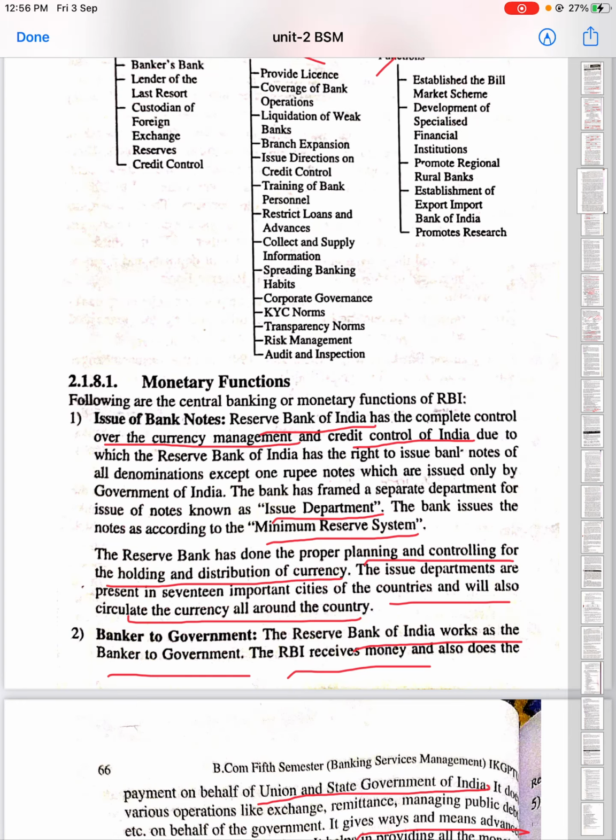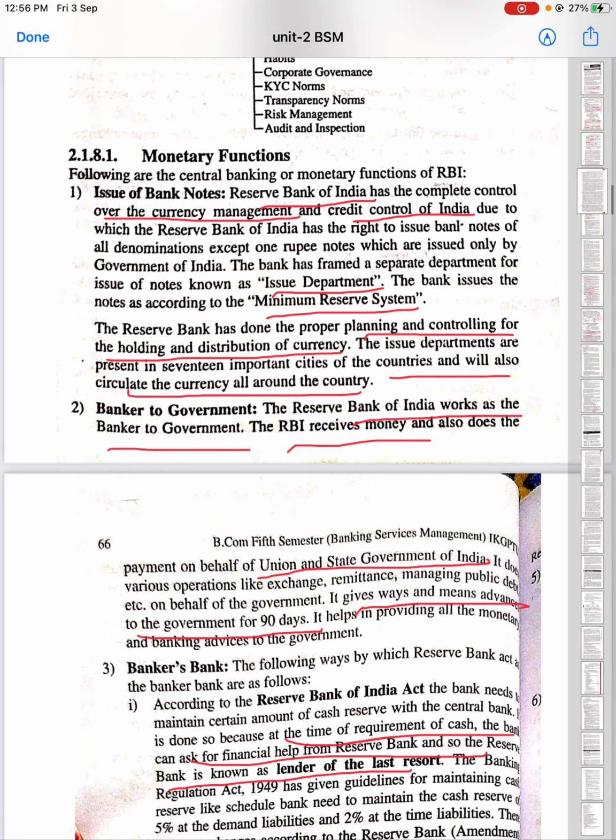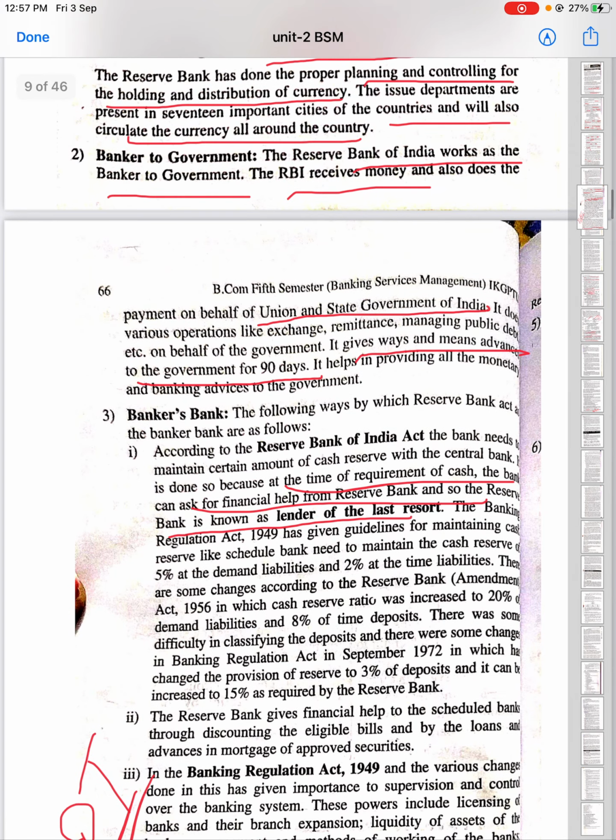So basically coming to the next, which is the banker to government, only the RBI works as a banker to government. Nobody or no organization after RBI can work as a banker to government. So RBI receives money on behalf of the union and state government of India, and RBI can provide advance to the government for a period of 90 days.